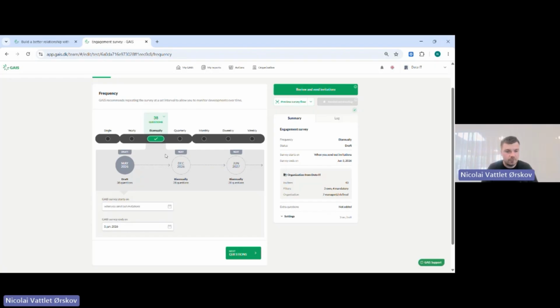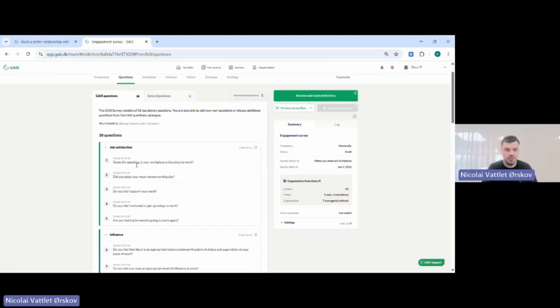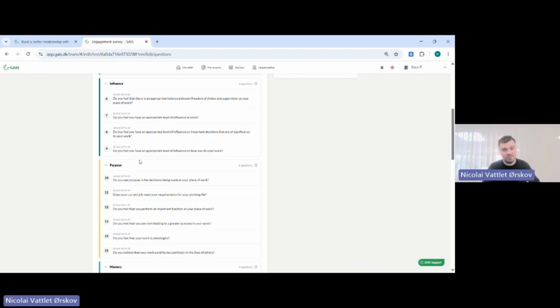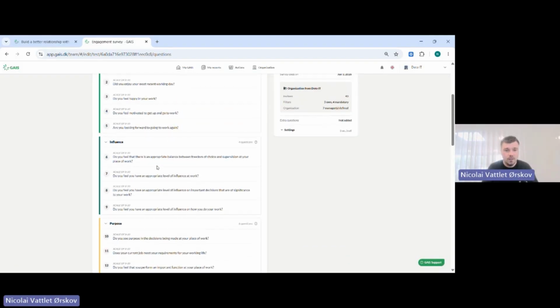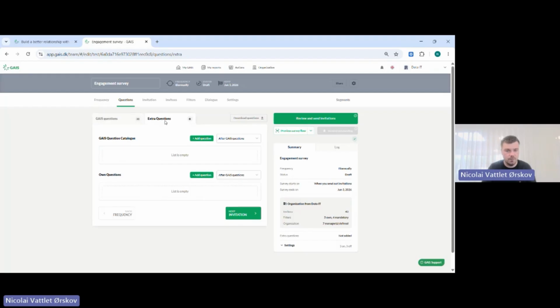Then we have to pick the date for the invitations to be sent out and also what date the survey will end. Then we will go to the next page here, which is the questions. And here you can see all the 38 or 37 that we have here. But you will, like I said, also be able to add some of your own questions, and that's up here in the extra questions menu.